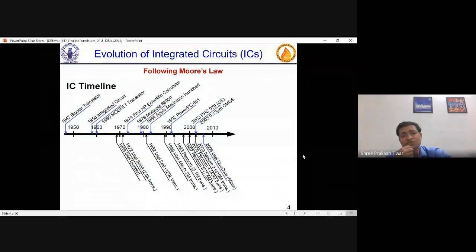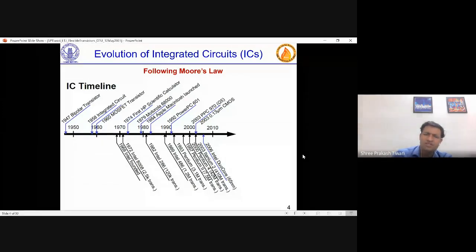So 1972, Intel 8008, where 2.5 thousand transistors were there, and in 82 you have Intel 286, then Intel 486 in around 1990. In 93 we got Pentium, and then after Pentium we all know Pentium 1, 2, 3, 4, and Core Duo, Core 2 Duo. All those things kept coming, and that is how Intel kept the lead in this IC business, and IC is integrated circuit.